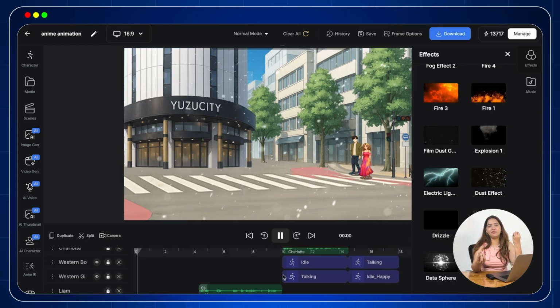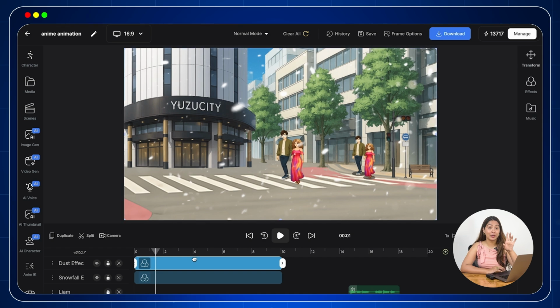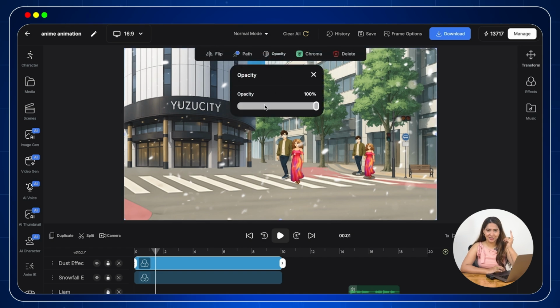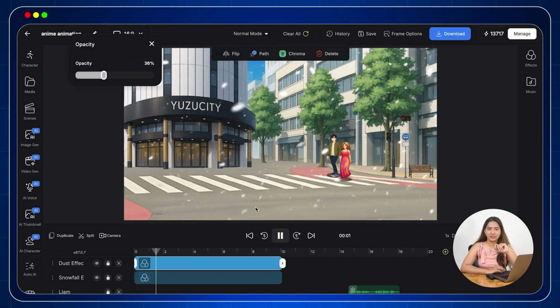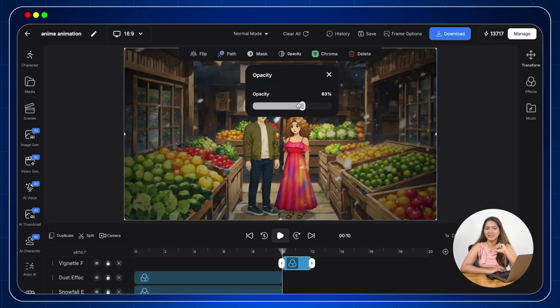Adjust it according to the duration of the scene and wow, this instantly gives our scene such a romantic, such a beautiful vibe. Now, let us check out filters. These can completely change the mood of your video and can give it a cinematic touch. I will add the vignette filter. Adjust the opacity in the top panel and look at that.